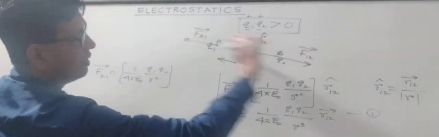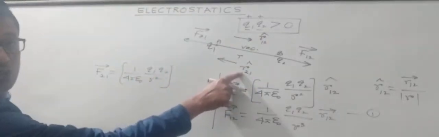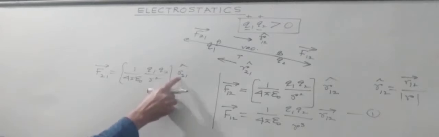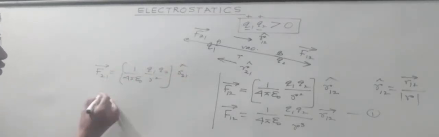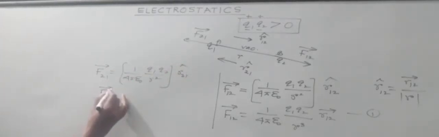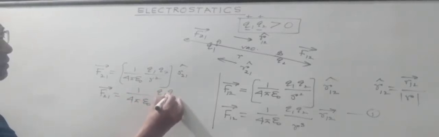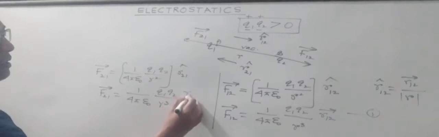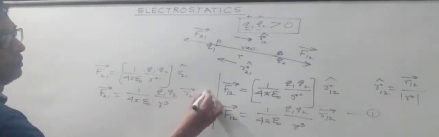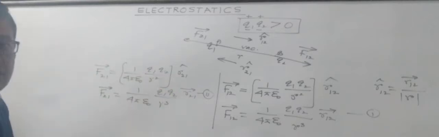F21 is directed from B to A, and that direction is represented by this unit vector, that is R21 cap. Again, unit vector is a vector divided by its magnitude. So we can rewrite the above expression as, right, so the unit vector is replaced with vector.